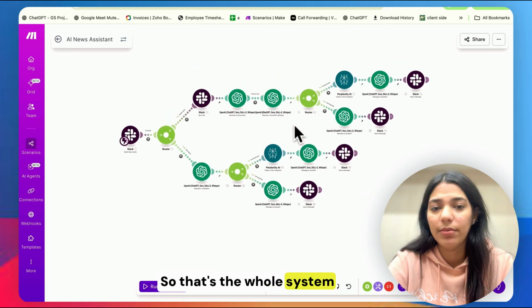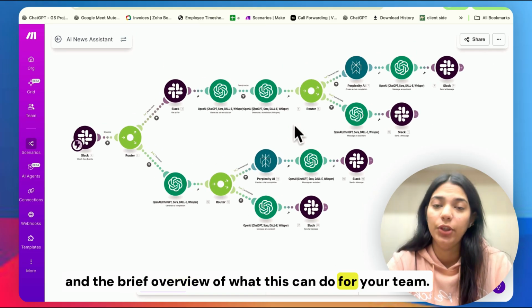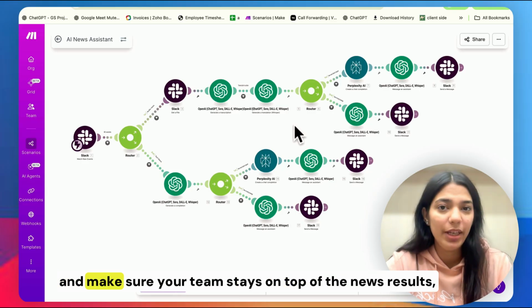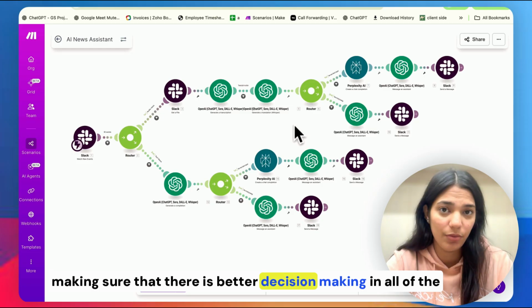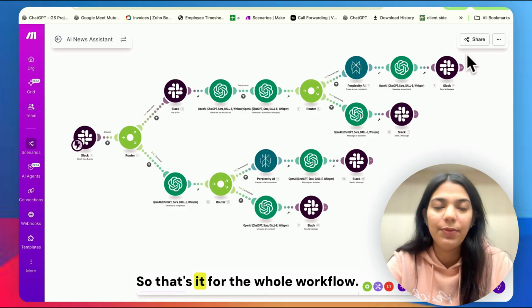So that's the whole system and the brief overview of what this can do for your team. It can save up to hours and make sure your team stays on top of the news results, making sure that there is better decision making in all of the decisions. So that's it for the whole workflow.